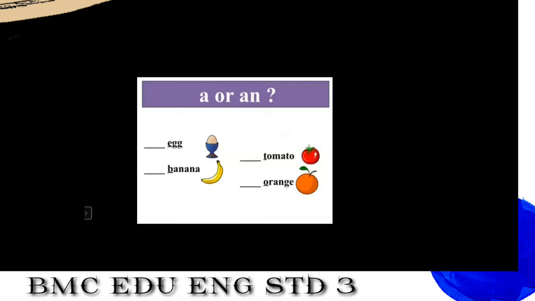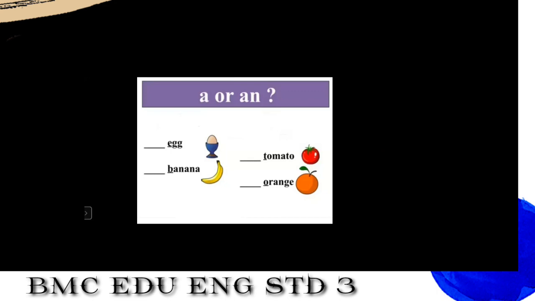Yes, very good. A banana. Now the third one, tomato. The first letter is T. So T is a consonant. Yes, very good. A tomato.